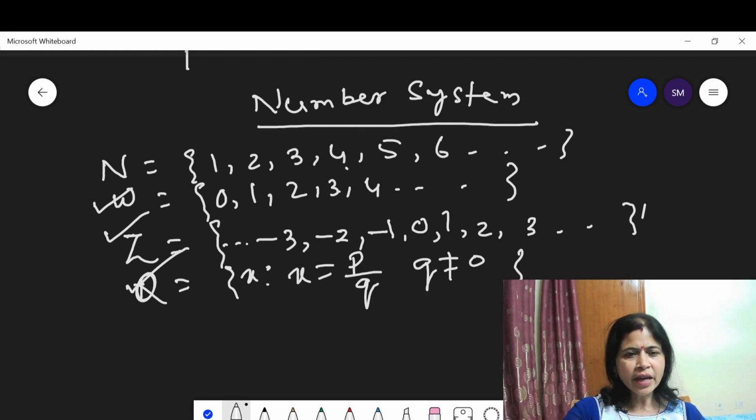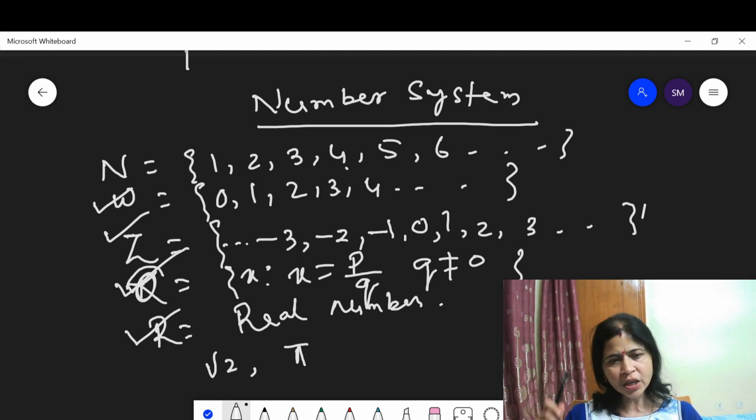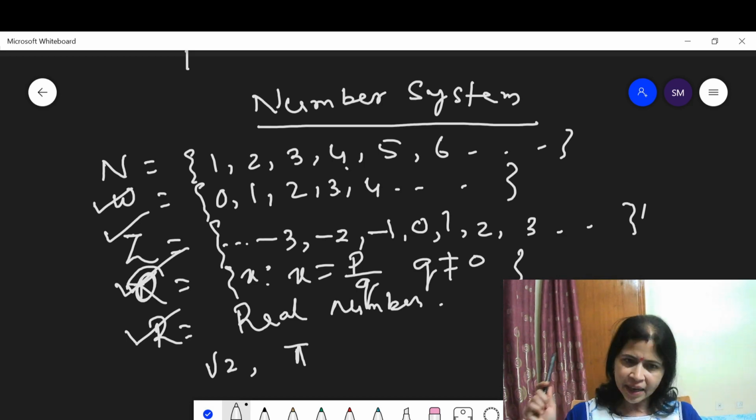Then R is the set of real numbers. Real numbers are those numbers which include both rational and irrational numbers. Q is the set of rational numbers. Other numbers which cannot be represented in the p by q form are called irrational numbers. Example, √2 is an irrational number. Pi is an irrational number which cannot be represented in the form of p by q. Real numbers are those numbers which include both rational numbers and irrational numbers.